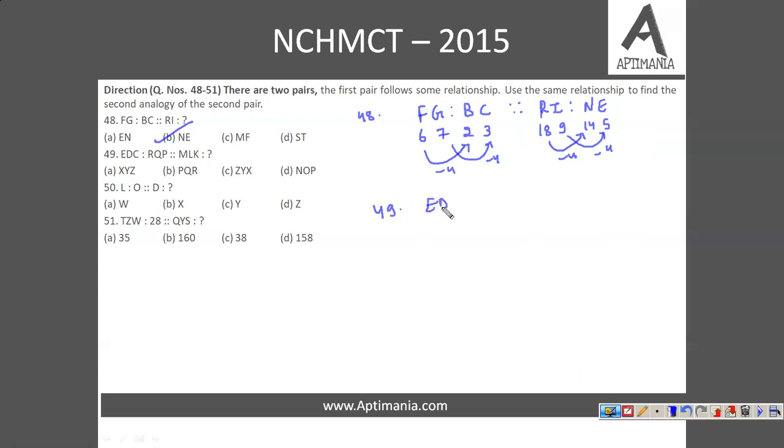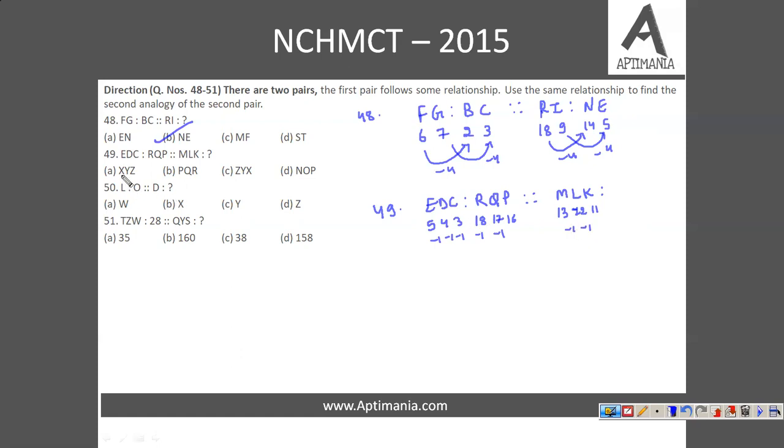EDC exhibits some relationship with RQP. We need to check for the same relationship that MLK relates to, right? Now E is 5, D is 4, C is 3, R is 18, Q is 17, P is 16. So we can easily see that here it is -1 -1 -1, and here also it is -1 -1. Now M is position number 13, L is 12 and K is 11. Now we need to find an option where this relationship of -1 -1 is exhibited.